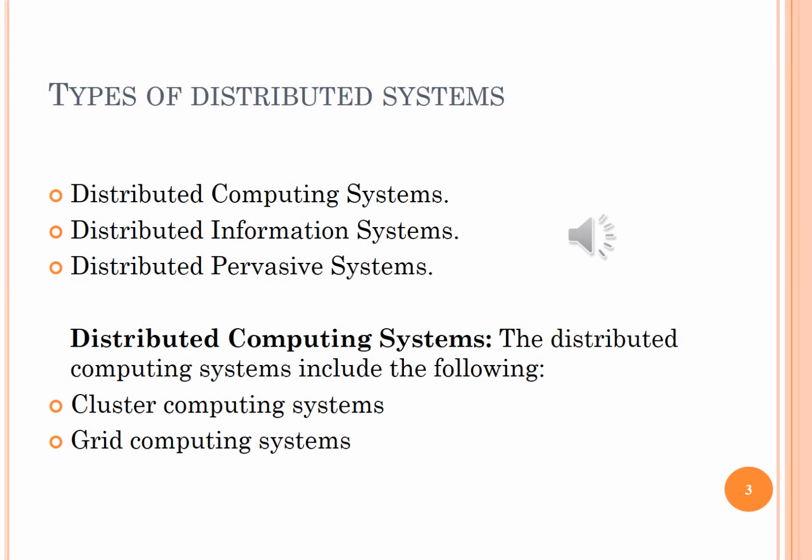Types of a distributed system. There are three types of distributed system: distributed computing systems, distributed information systems, and distributed pervasive systems. Distributed computing systems are again classified into two categories, that is cluster computing system and grid computing system.